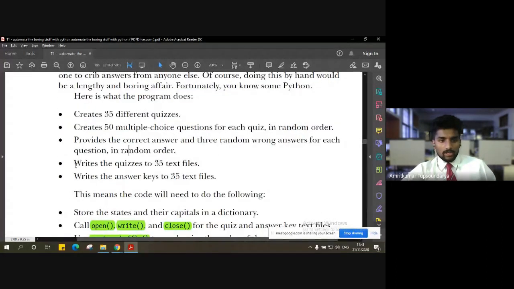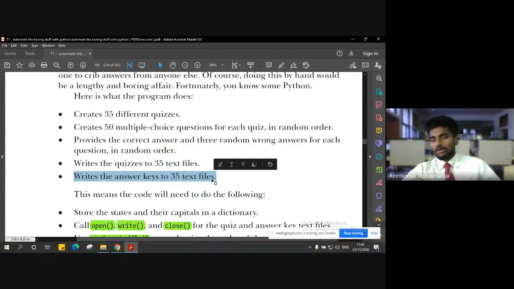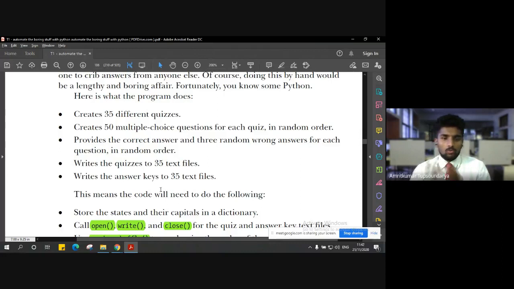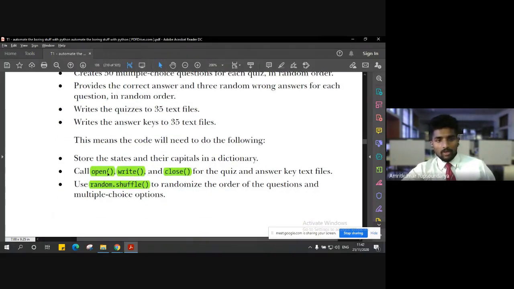So for that, we have to write those five quizzes, right? Five text files and their respective five answer files. So one file will have only the questions, and another corresponding file for that particular quiz will have the corresponding answers, right? So five text files with only questions and five text files with their respective answers, right? So how do we put up the coding?